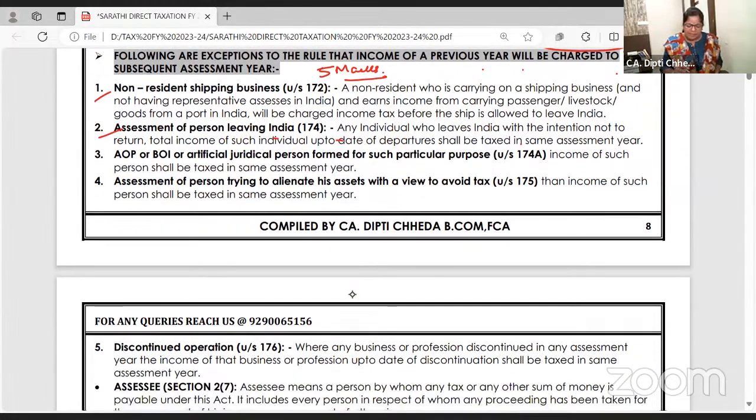Just now I gave the example. AOP, BOI, formed for a particular purpose. You know, few people, they don't form a partnership, but how they work is: Dipti is owning an open plot. Okay. And Sohil is my friend.